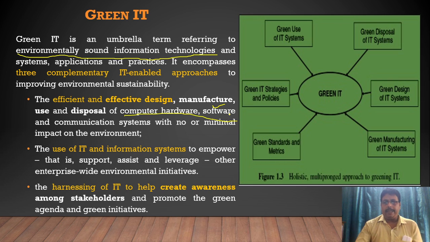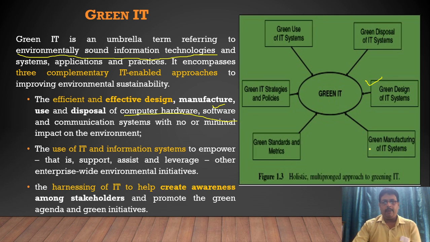If you see the diagram here, whatever I have discussed is that green IT is coming in the center. Green IT has to give a green design, meaning a design which is responsible for designing computers, mobiles or laptops with less energy consumption and fewer hazardous chemicals.